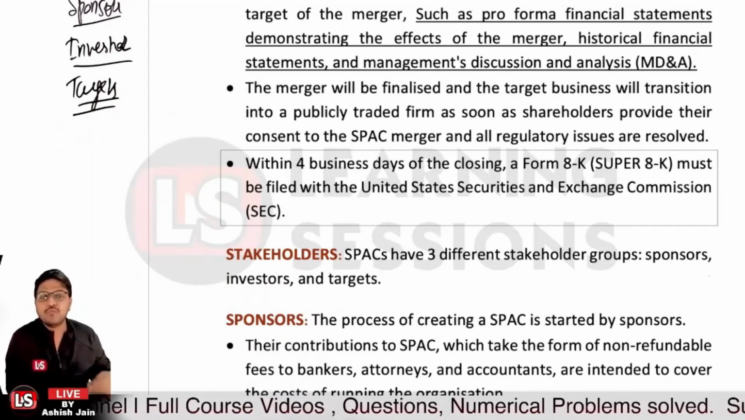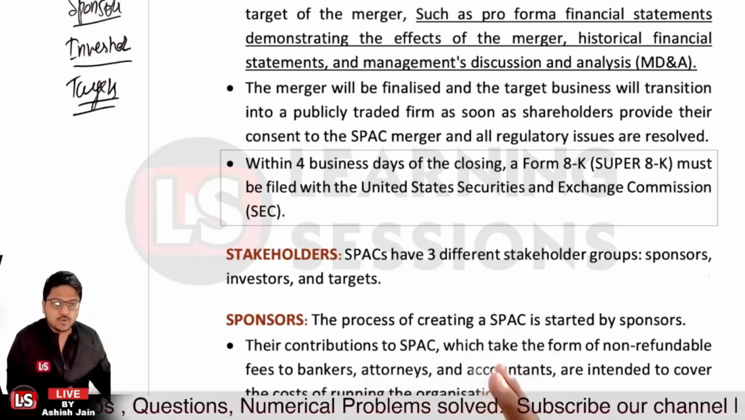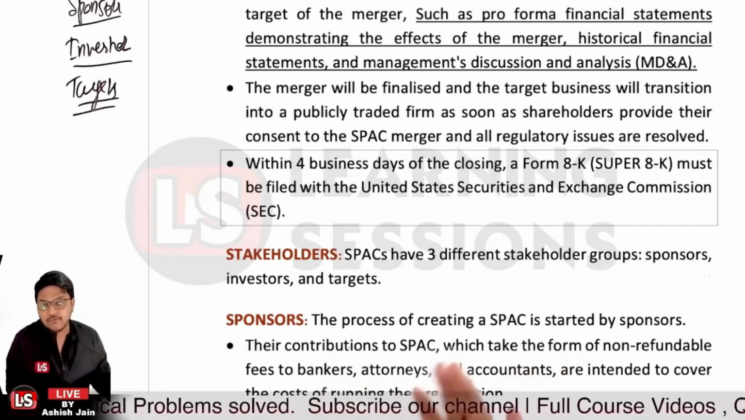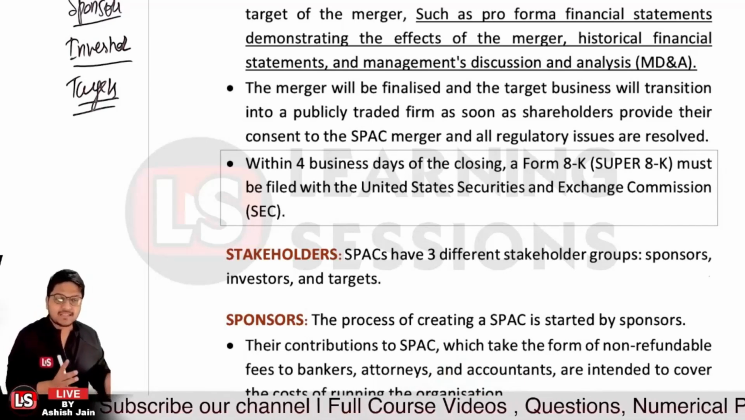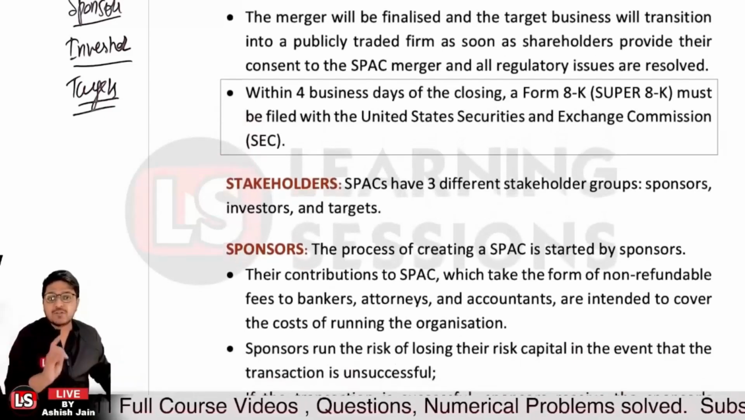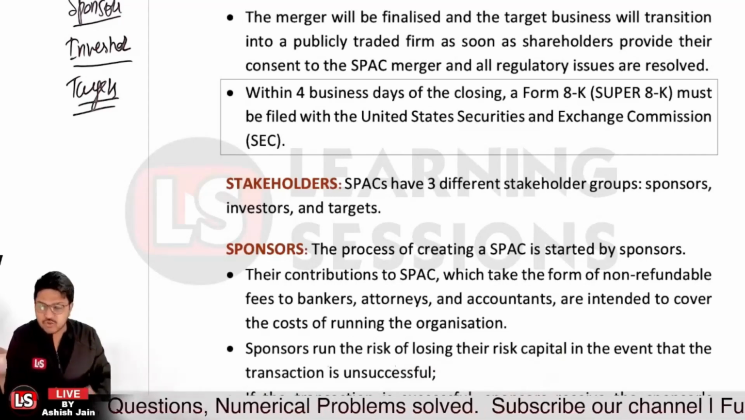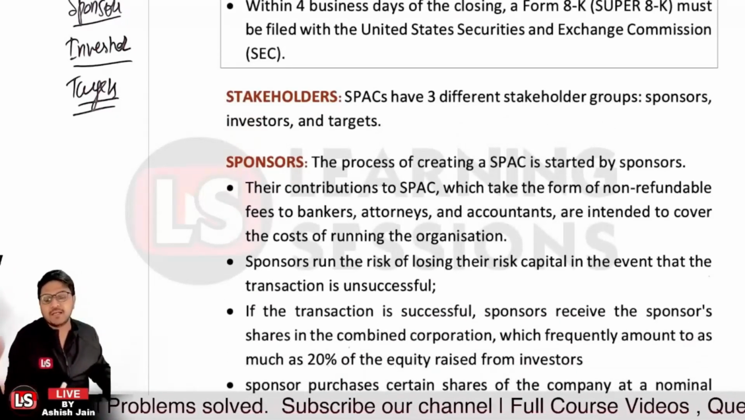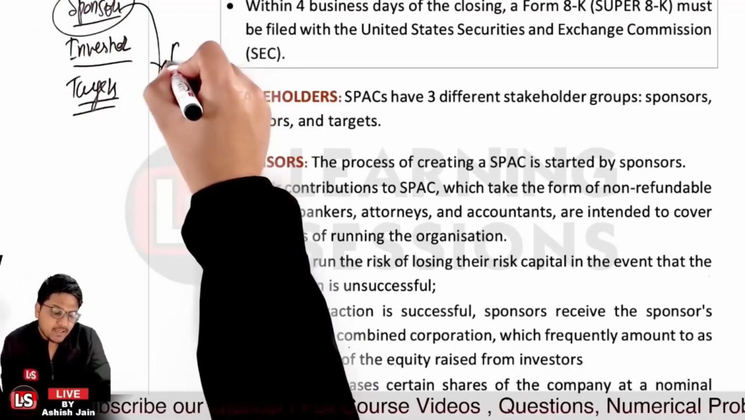Sponsors are those who create the SPAC, right? The SPAC is started by the sponsors themselves, and their contribution is that they put in money which is non-refundable, such as the fees for formation of the SPAC, the attorneys and accountants they have hired, and every preliminary or pre-operative cost of running the organization. The sponsor does all these tasks at their own risk, because if the registration or the transaction is unsuccessful, they are going to lose their money. It is a huge risk, and if they fail, they will lose the money.